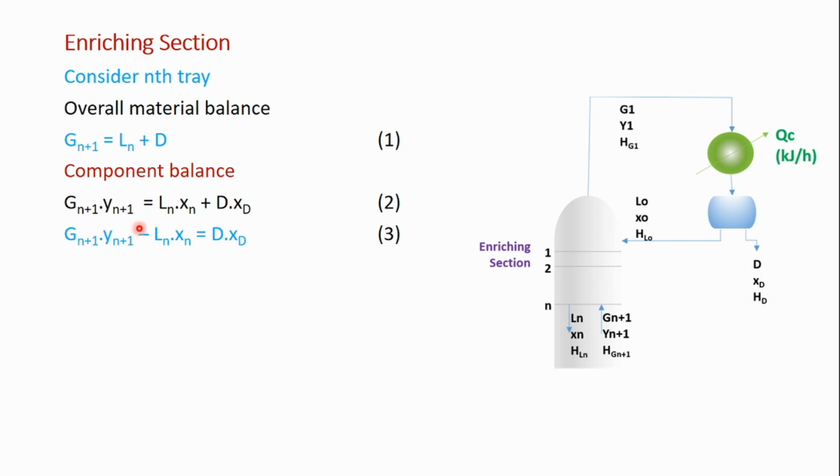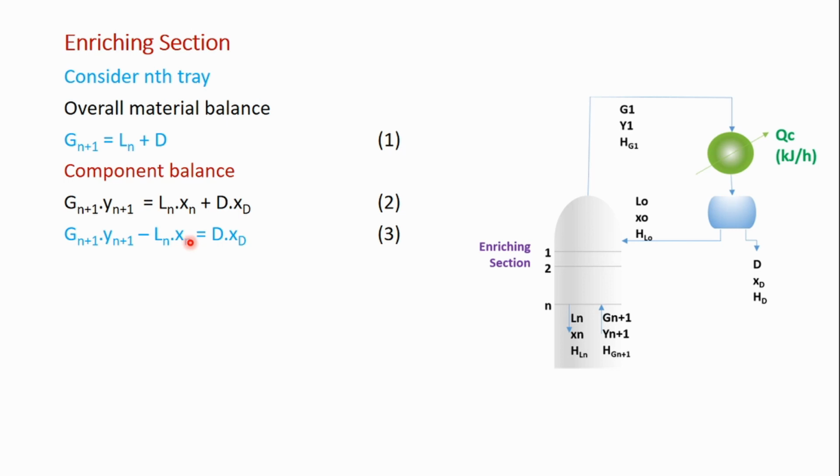So if we have a binary mixture of component A and B, and we say that A is the more volatile component, then this is the flow rate of the component A to the enriching section, minus this is the component A which is going out of the enriching section as the liquid.